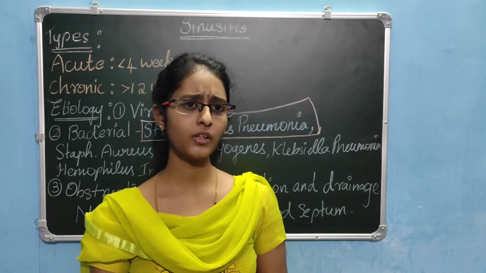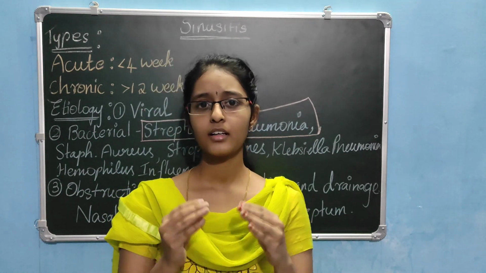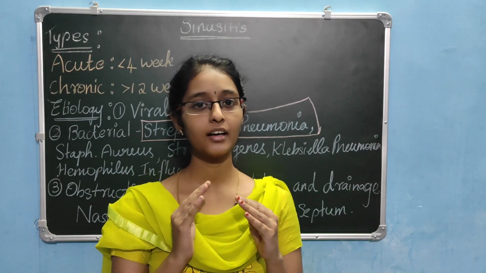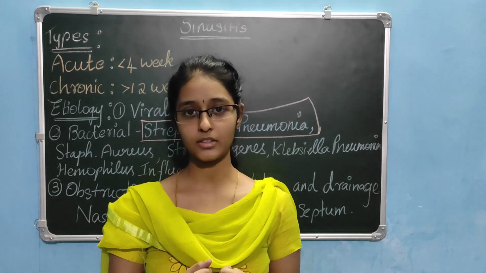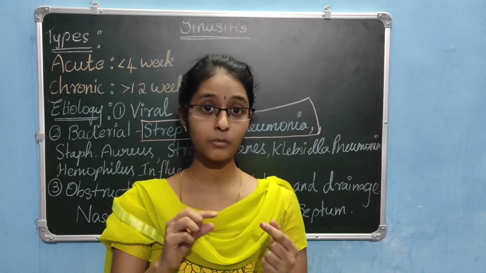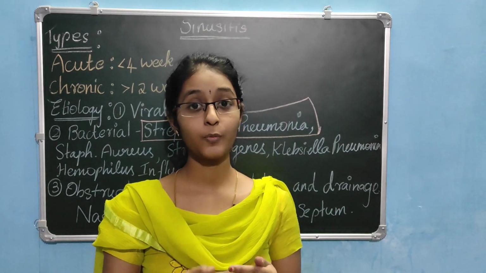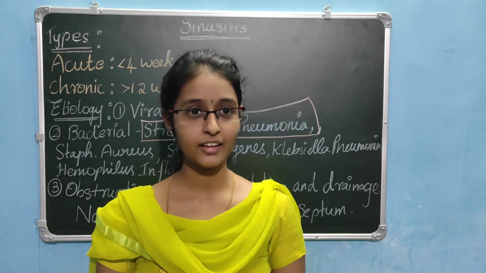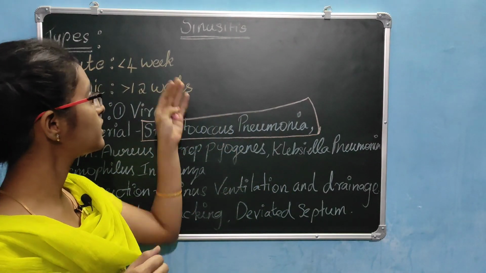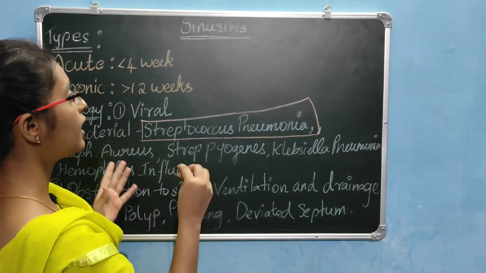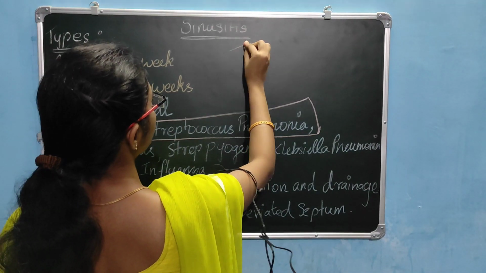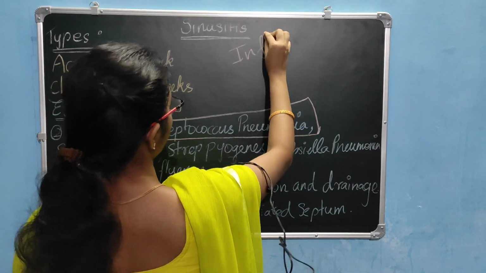Now it's about sinusitis. Normally the sinus is a very useful structure, but it becomes problematic when infection starts and it starts inflaming.